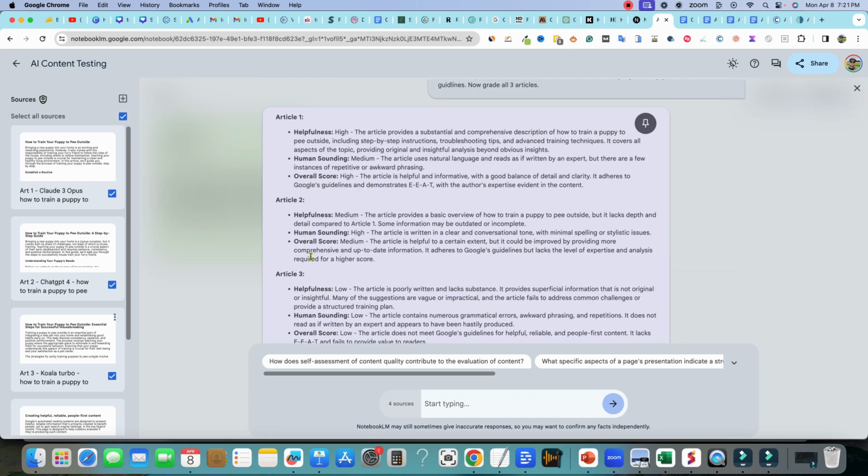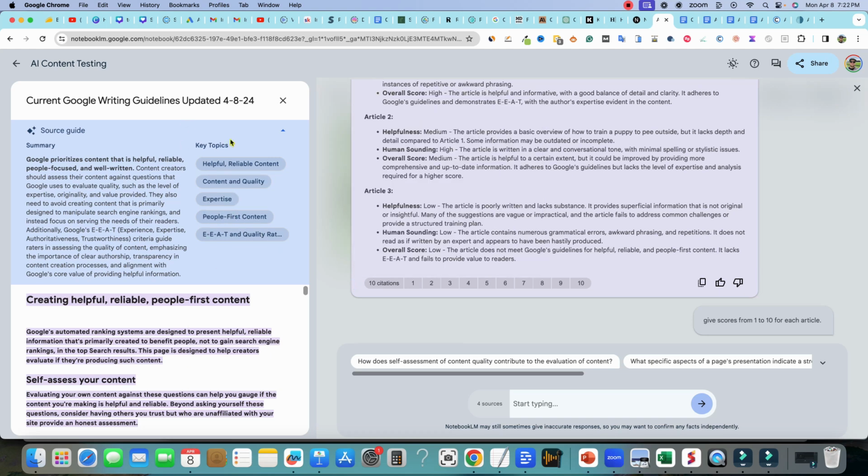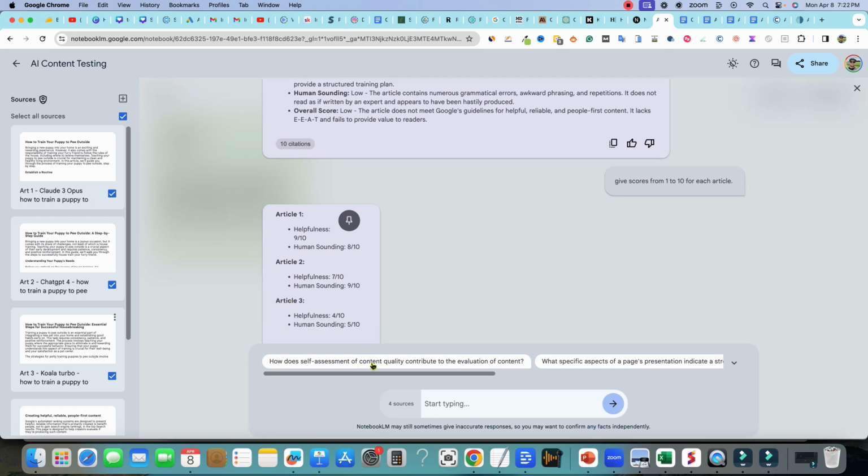It also will tell you the citations of where it gathered its information. If we click on that, it's going to tell you exactly where it got that information from. Super cool stuff. You can also prompt it some different questions down here and everything.